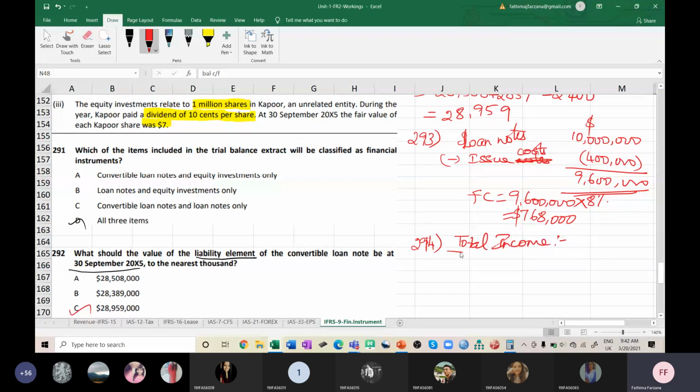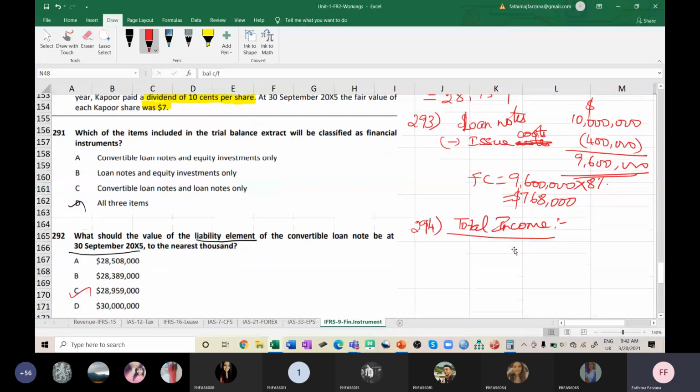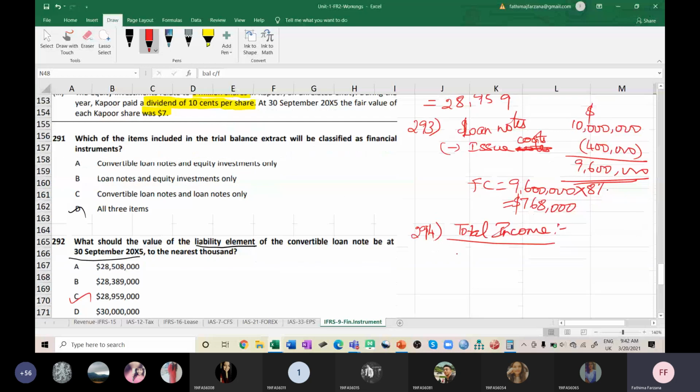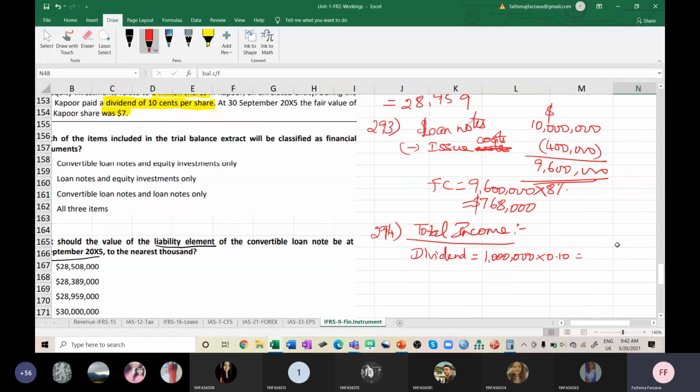Whether it is realized or not realized doesn't matter here. So first, I'm going to find out how much is the dividend income. I have 1 million shares and 10 cents. 10 cents means 0.10, so it is $100,000.